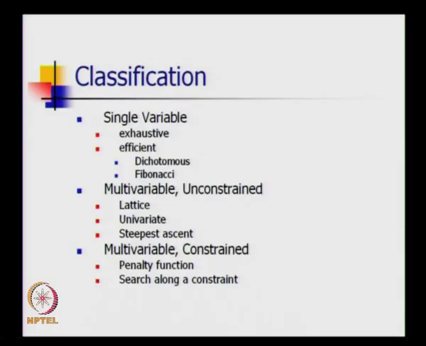So broadly optimization problems can be classified into single and multivariable, constrained and unconstrained. So we saw the exhaustive search, the efficient search, dichotomous and Fibonacci search, we also saw the golden section search. Multivariable unconstrained, I told you the lattice method, east, west, north, south, northeast, northwest, southwest, southeast, and the univariate search method, which is converting it to a one variable problem and solving one variable at a time. Then steepest ascent or steepest descent. Please remember lattice, univariate and steepest ascent can be applied only to unconstrained optimization problems.